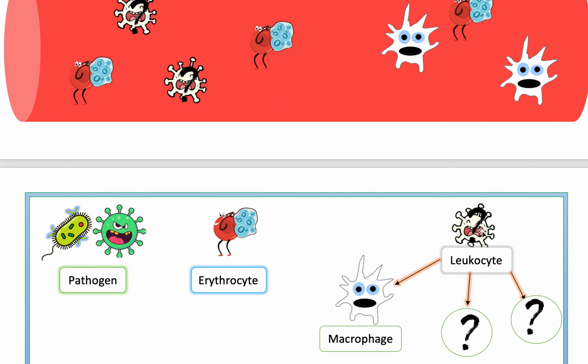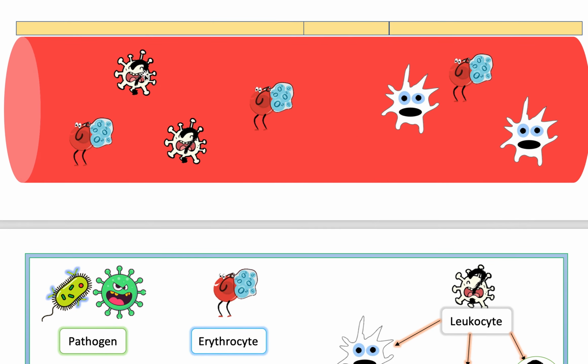For example, one type of white blood cell is a macrophage. Another type of white blood cell could be a neutrophil. Another type could be an eosinophil or a B lymphocyte or whatever. So the point is, a white blood cell is not a specific type of cell. White blood cell could be many types of cells.